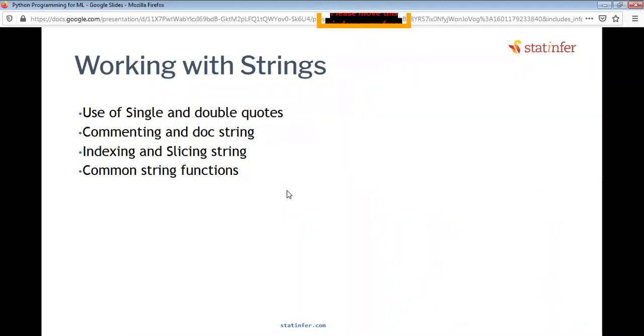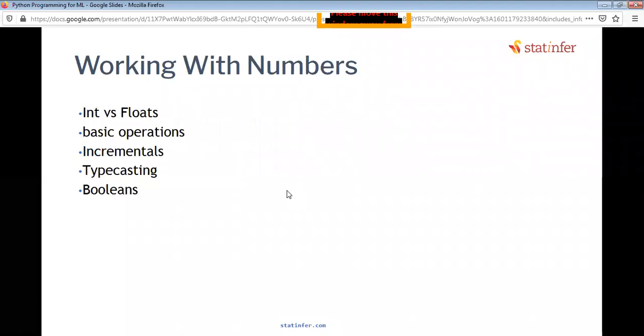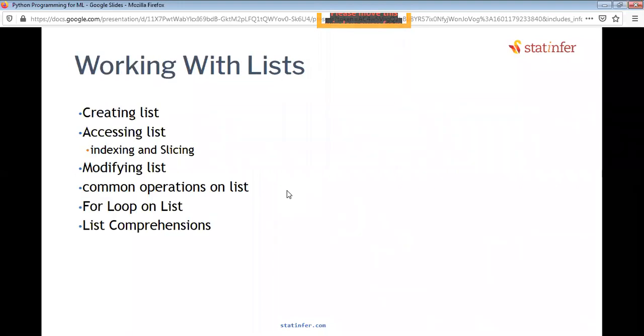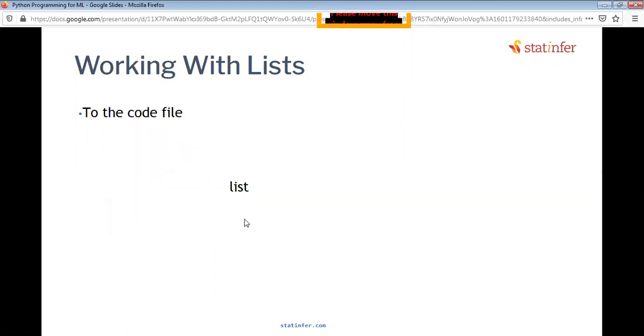Working with strings, we saw how to write single and double quotes, commenting and doc strings, indexing and slicing the string, and common string functions. And then we saw how to work with numbers and typecasting. Then we went to the container data types: list, tuple, and dictionaries. We worked with lists, and we understood how the for loop works and how list comprehension works. Everybody remembers the for loop I explained, and then we explained how to convert the for loop into a single line. That conversion is called list comprehension. The single liner of the list is called list comprehension.